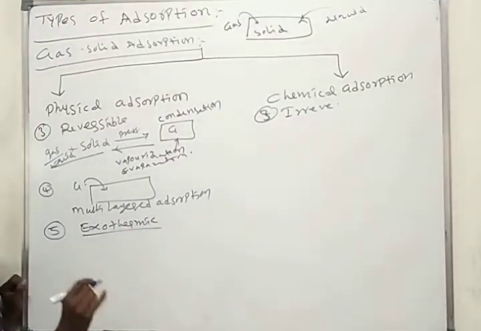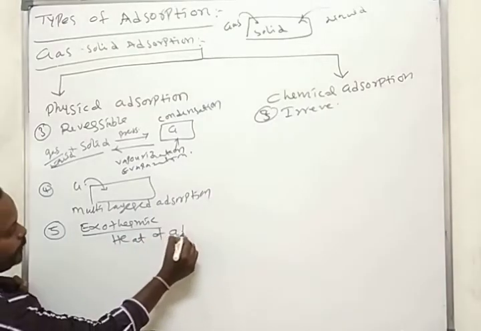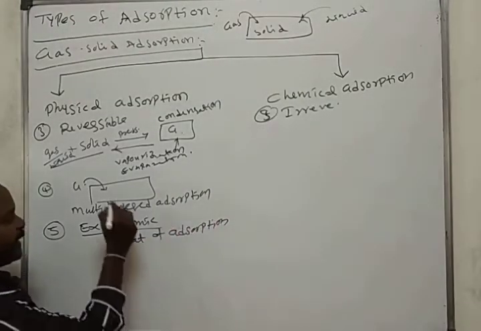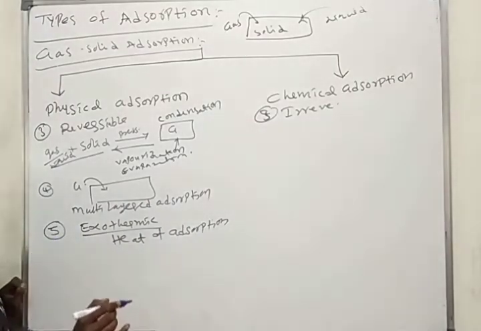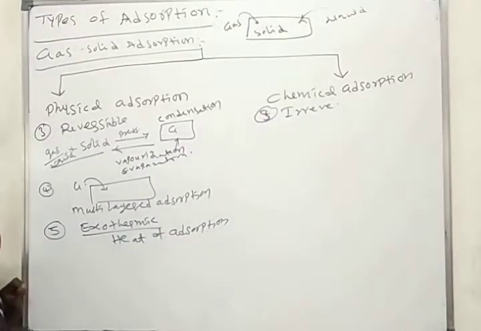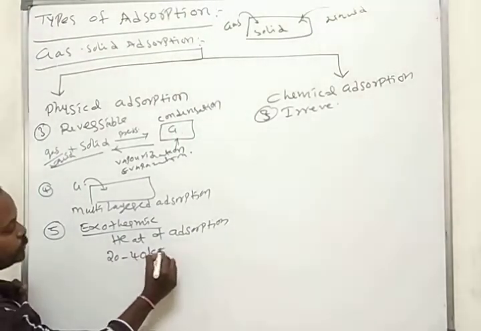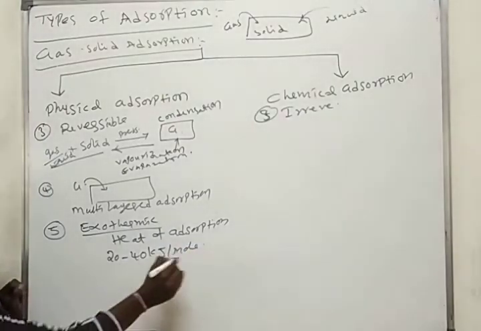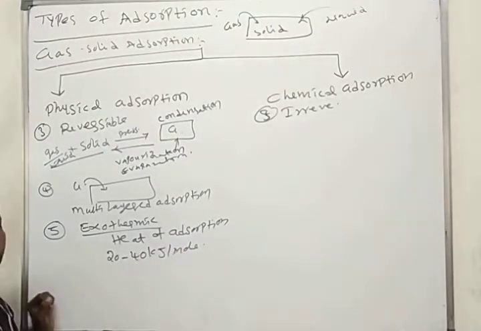The energy or heat which is released during adsorption we call the heat of adsorption. Here the adsorbate has very weak attraction forces, so the heat of adsorption is also less, that is nearly 20 to 40 kilojoules per mole.